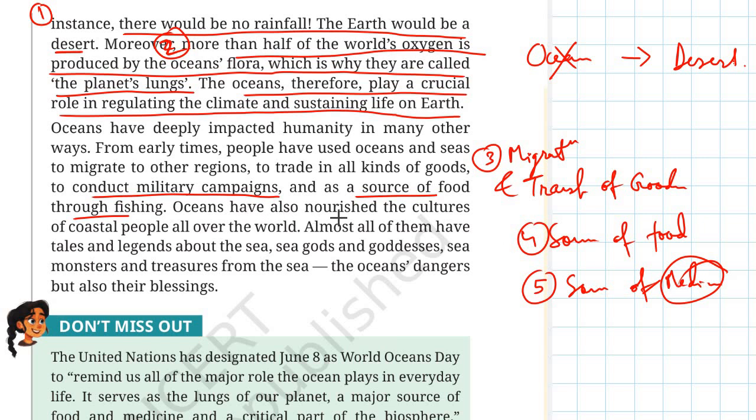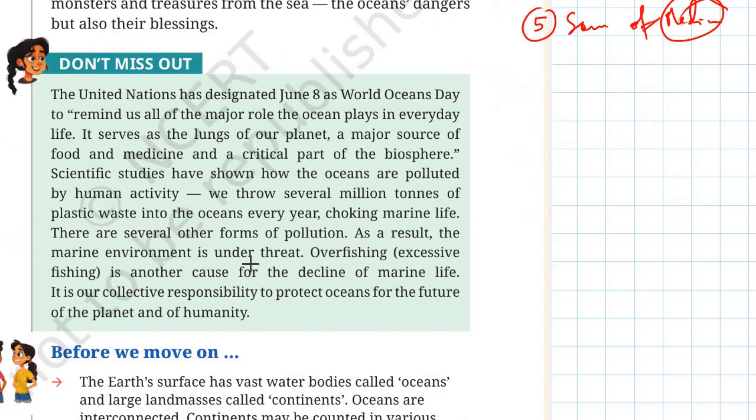So you see, oceans have also nourished the cultures of coastal people all over the world. Almost all of them have tales and legends about the sea, sea gods and goddesses, sea monsters and treasures from the sea, the ocean dangers, but also their blessings.